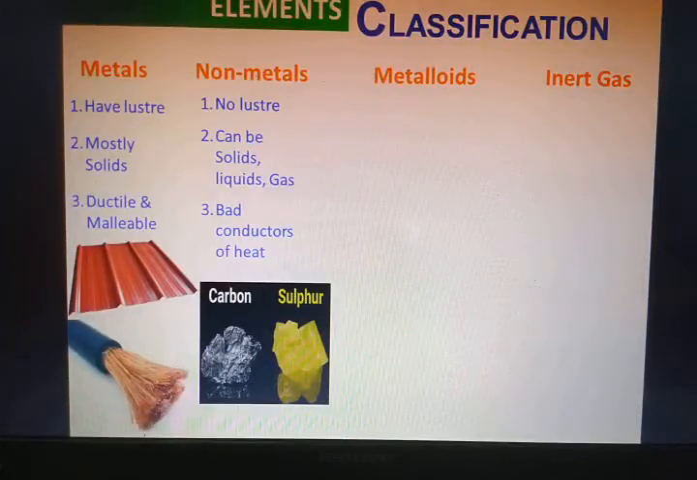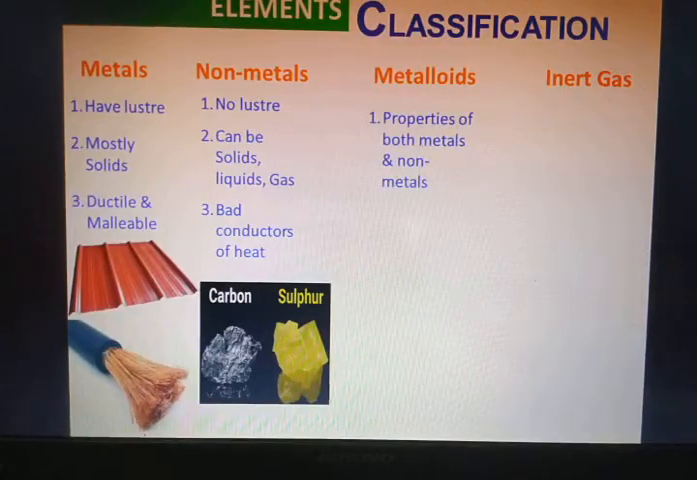Carbon, sulfur, as you can see, are solid examples. The next, metalloids, properties. That means, as you can see by the word metalloids.